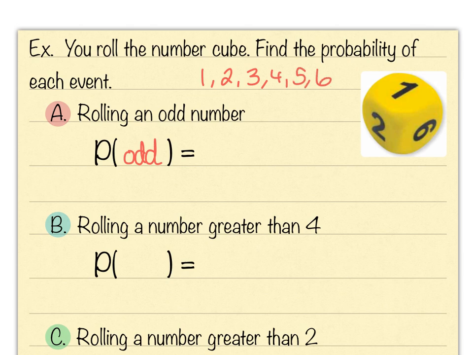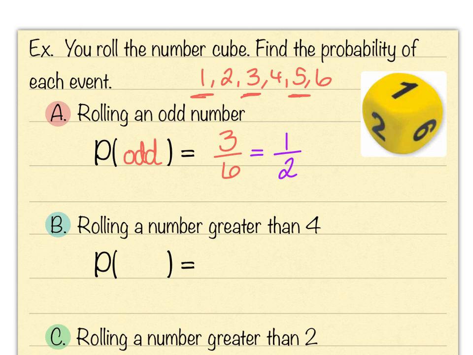And of those 6 possible outcomes, I have 3 of them that are odd. I also have 3 that are even. So my probability is going to be 3 out of 6. Again, the number of favorable outcomes, the ones I've underlined, over the number of total outcomes. And then, of course, 3/6 will reduce to 1/2. There's an equally likely chance that I roll an odd number as an even number.